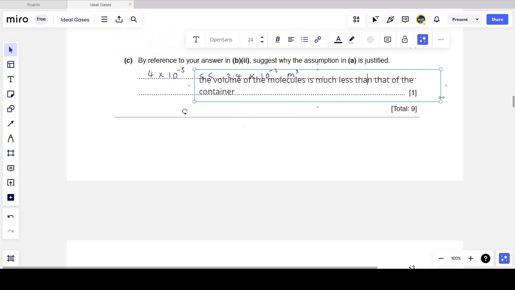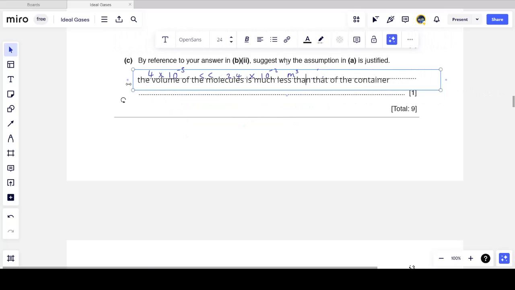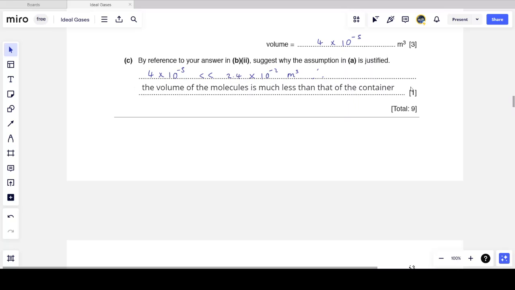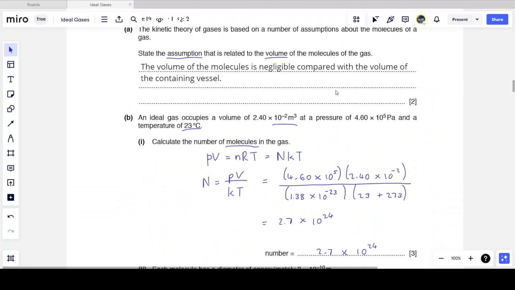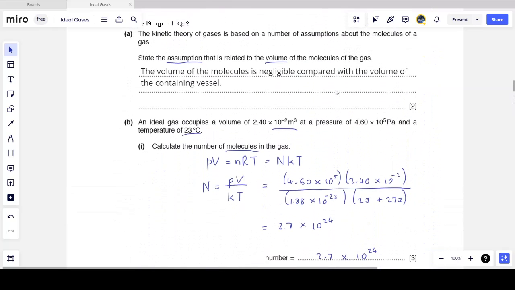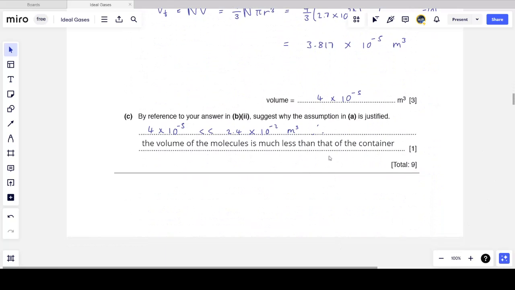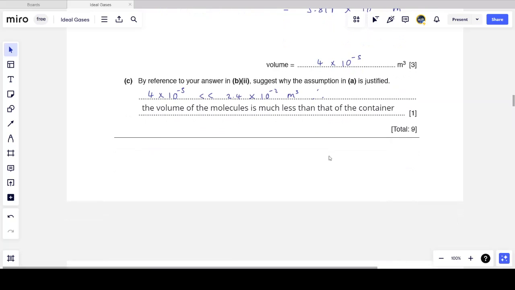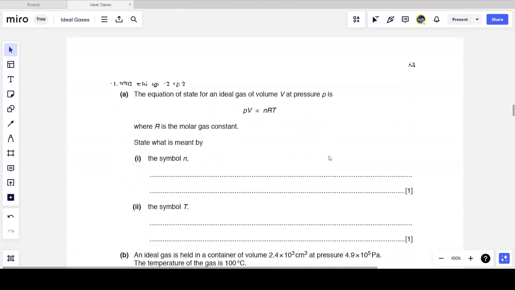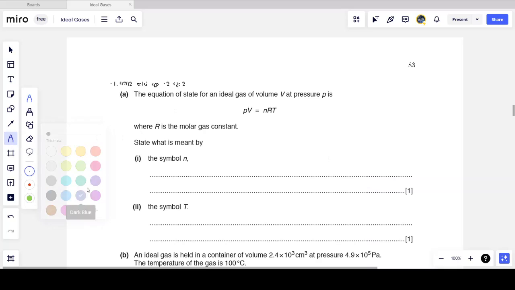And since there's a big difference, the ideal gas equation holds, and we can use the kinetic theory to explain the way the molecules behave. So the volume of the molecules is much less than that of the containing vessel. And so the whole question was linked together, like they usually are in Cambridge. We can see that from question A, calculating a volume and then showing that this actually makes sense, it holds true, that our assumption for kinetic theory should work because the volume of the molecules is a lot less than whatever's holding them. And so that was a 9-mark question. Not the longest question, but still required a little bit of work.